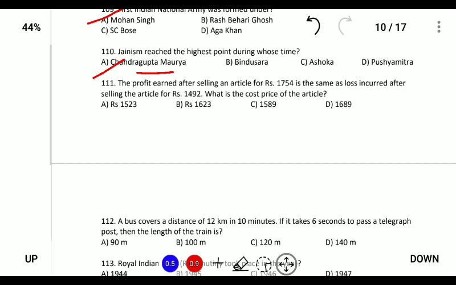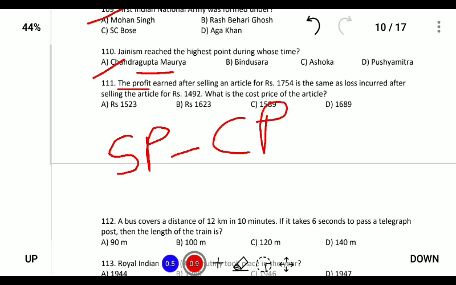Next, the profit earned after selling an article for 1,754 is the same as the loss incurred by selling the article for 1,492. What is the cost price of the article? To do this numerical, we should know that for calculating profit, the formula is selling price minus cost price, that is the selling price should always be greater than the cost price, and for loss the cost price is greater than the selling price.